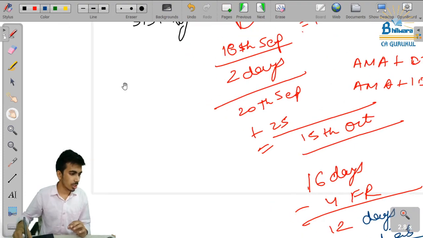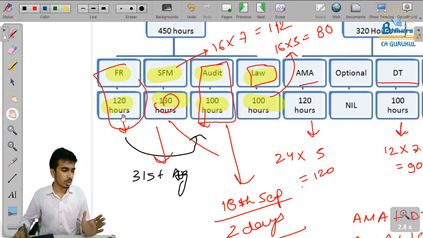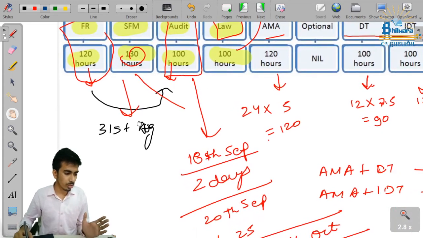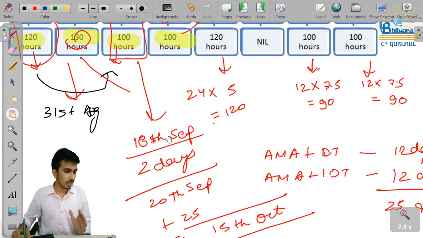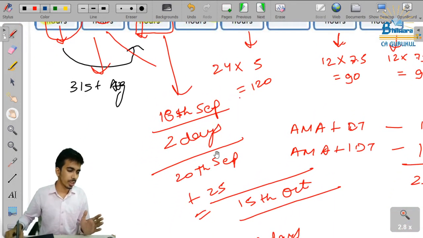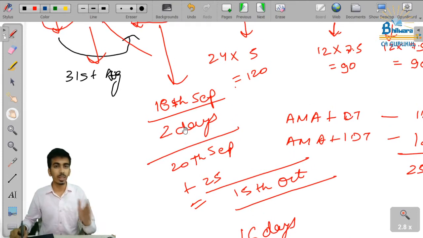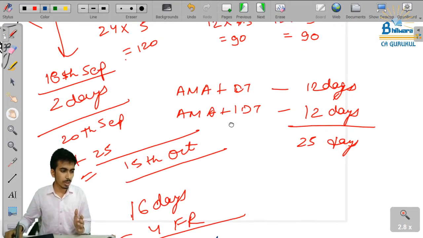So what we have done up till now is, we will study FR and audit by 31st August, and then again revise audit in 2 days, and then we will start with SFM and law. We will complete SFM and law by 18 September, then we will revise law for 2 days, so that comes to around 20th September.